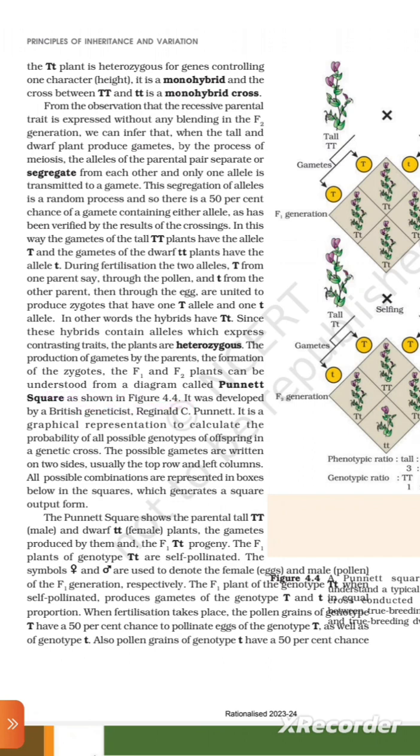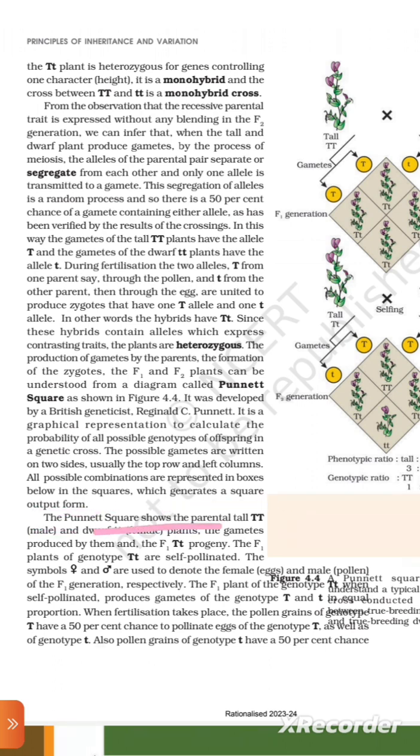As shown in figure 4.4, it was developed by a British geneticist, Reginald C. Punnett. It is a graphical representation to calculate the probability of all possible genotypes of offspring in a genetic cross. The possible gametes are written on two sides, usually the top row and left column. All possible combinations are represented in boxes below in the square, which generates a square output form.